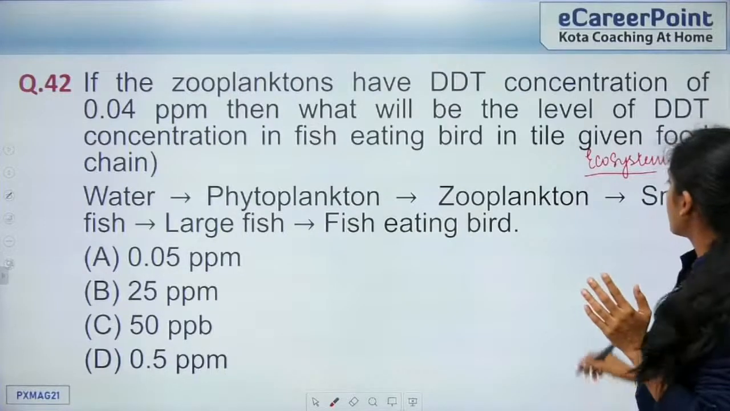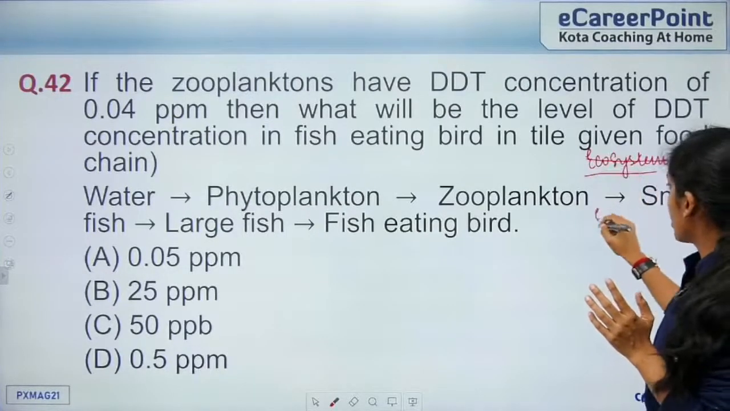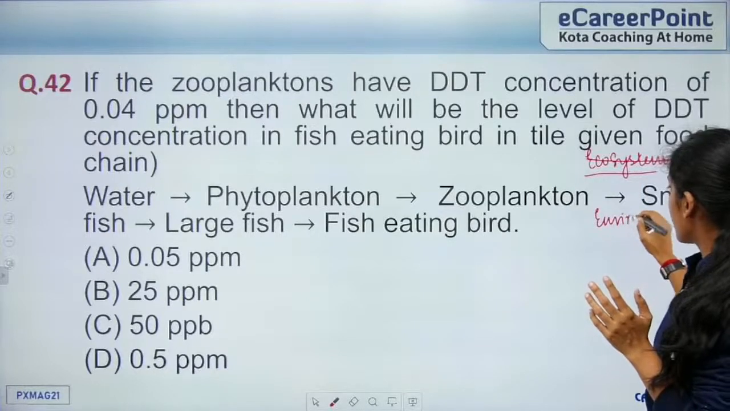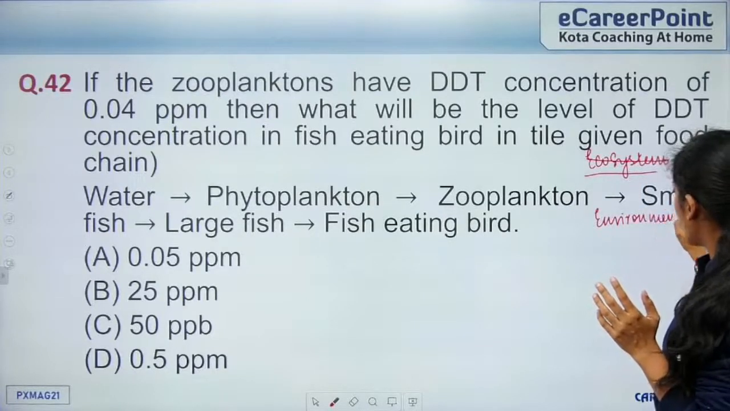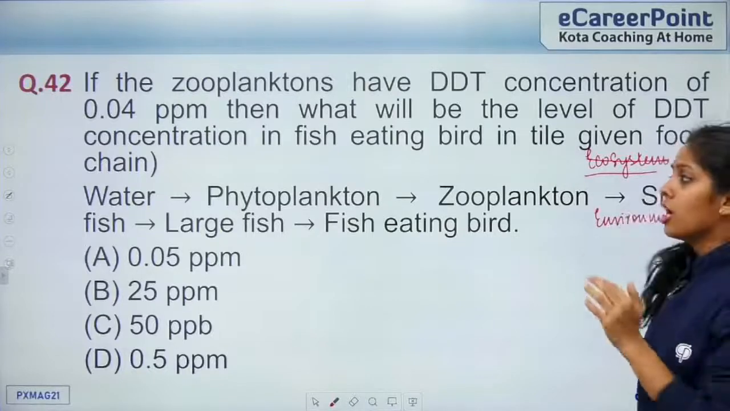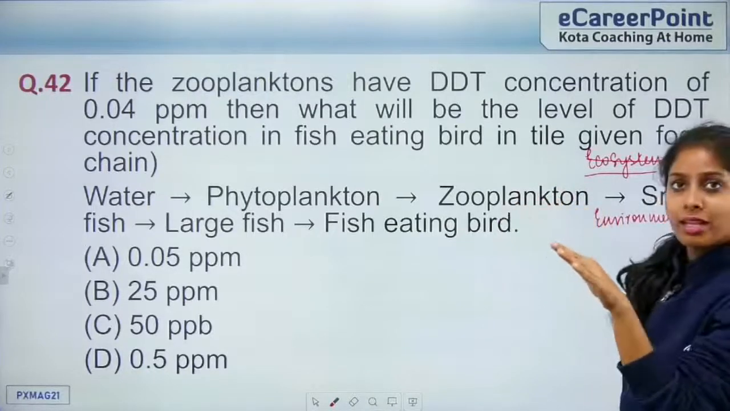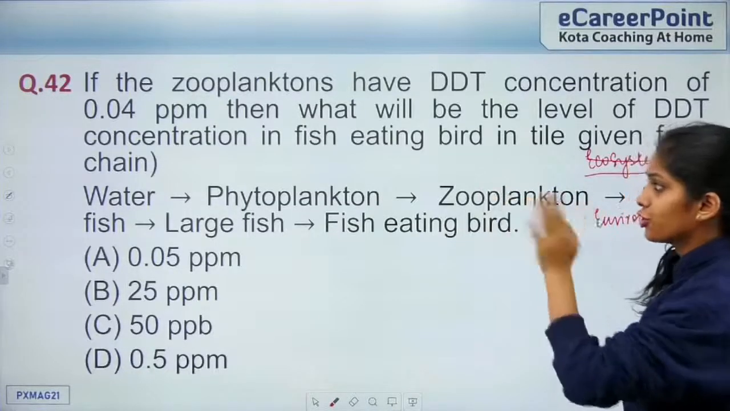No, this is from environmental issues. I'm sorry, I'm confused. Yes, it is from environmental. You can say it from both, right? Yes. So this is the level, okay. So this is the food chain that is given.